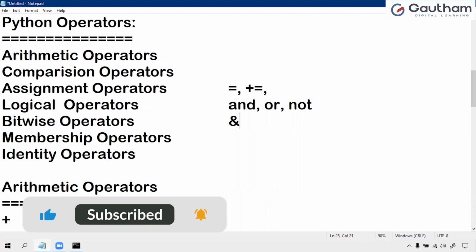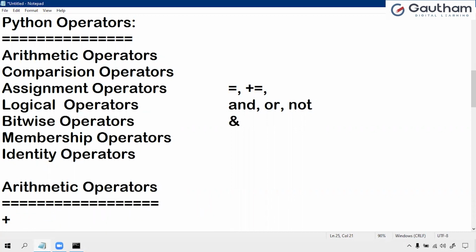So AND is the operator. It works on a bit by bit operation. If both the bits at the same place in the two operands are 1, then only it returns 1, otherwise 0, that is true or false. This is the binary AND. This is the binary OR. This is the binary XOR. This is the negation, like left shift, right shift. So these are the bitwise operators.